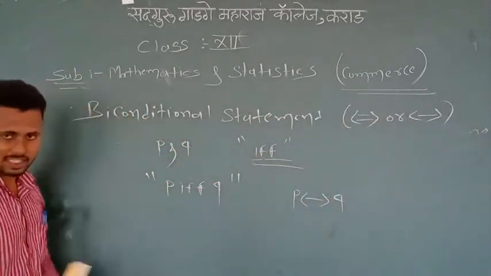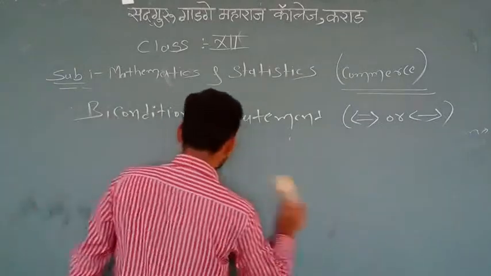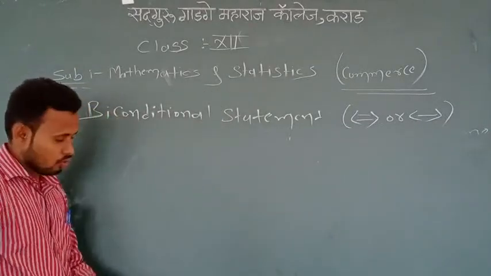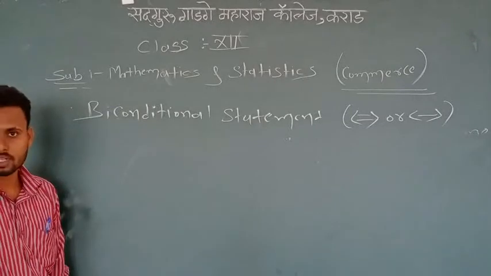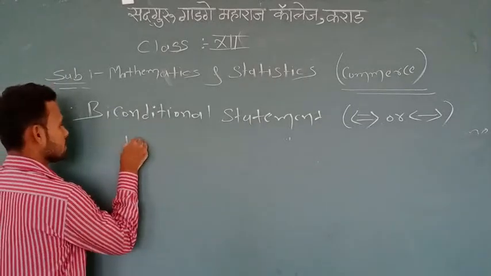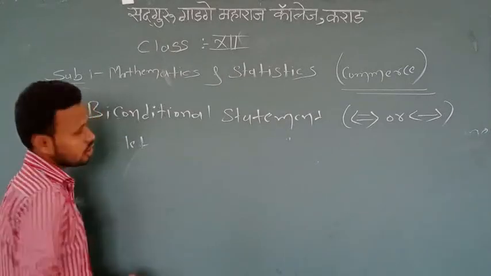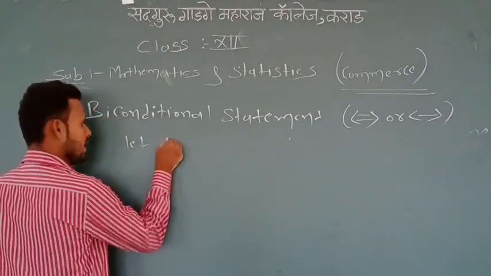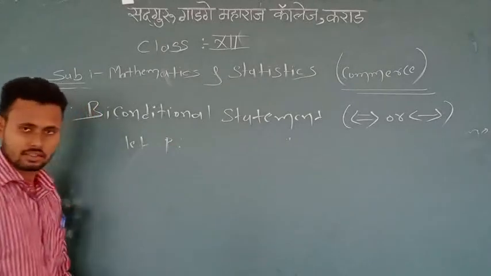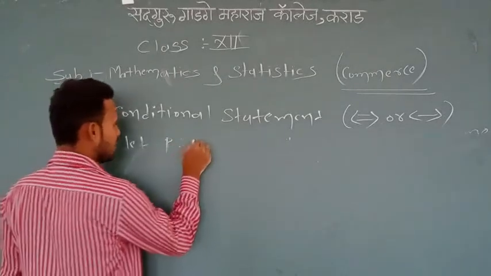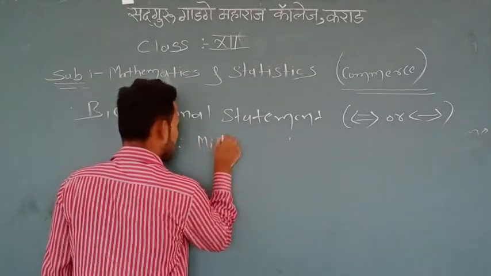Now, for example, we want two simple statements. First I take two simple statements. Suppose I take, let P be the statement that milk is white.